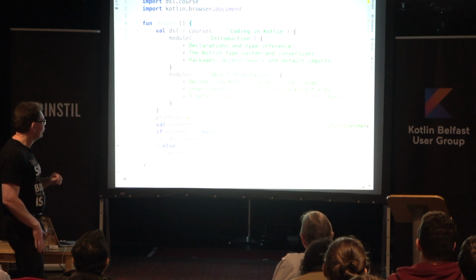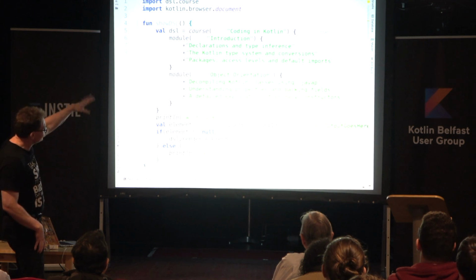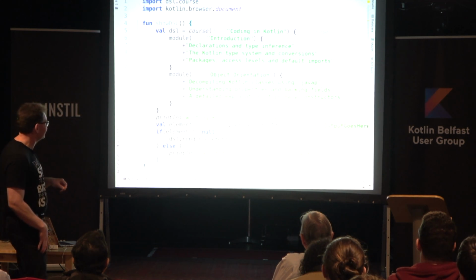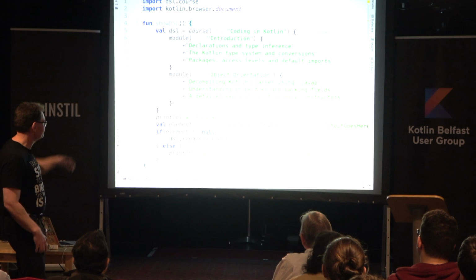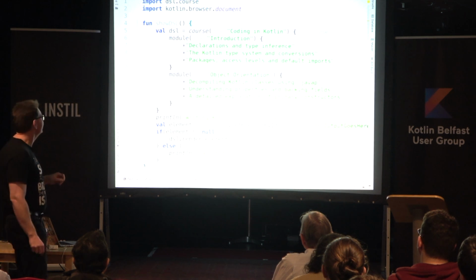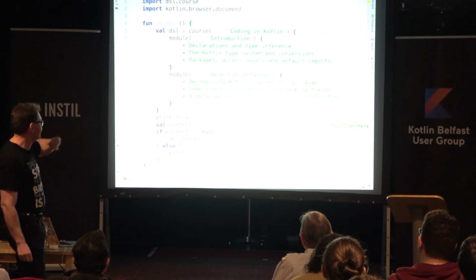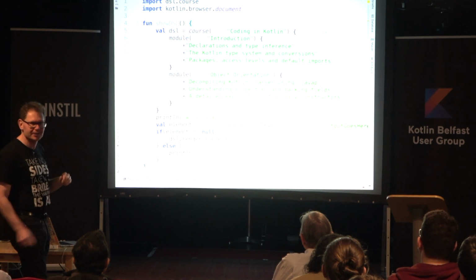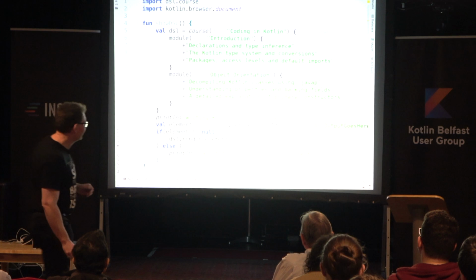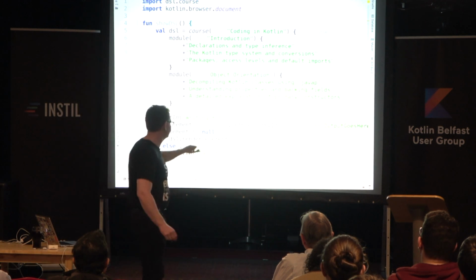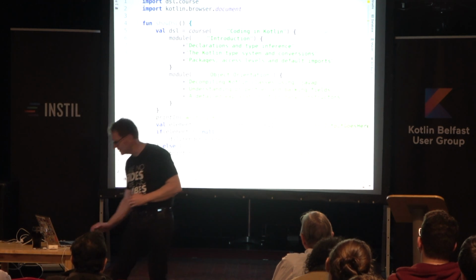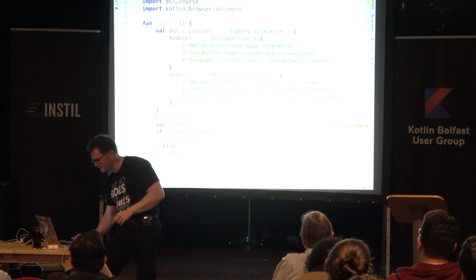This is directly copied from one of the examples in our Kotlin course, where we're showing people how to create a DSL from scratch. This is just standard Kotlin code that I copied and pasted into this demo. There's one thing I added, which is the ability to use the document object. Because this is Kotlin JS, I have the document object immediately available, so we can say getElementById and that kind of thing.